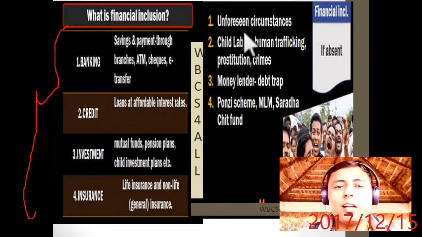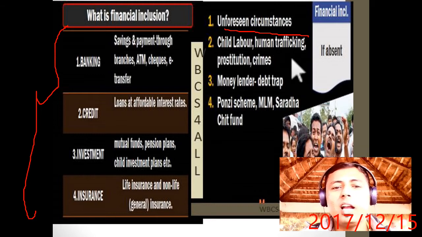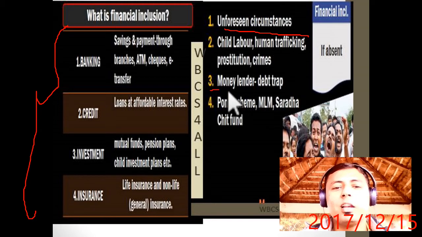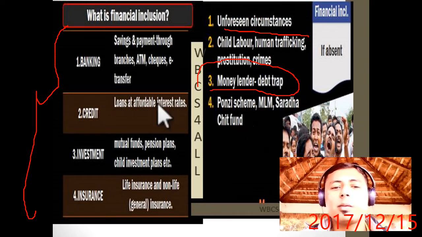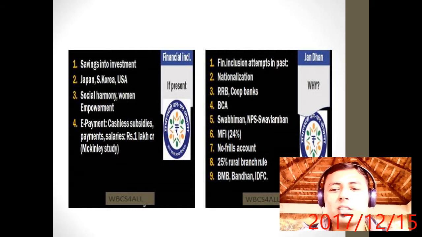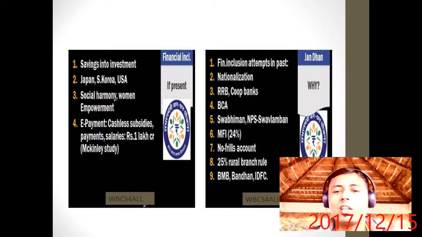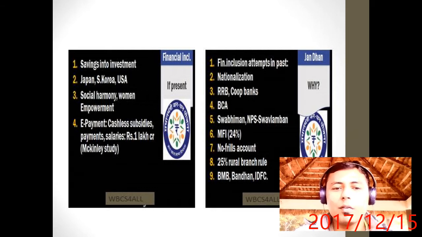If financial inclusion does not happen, then in unforeseen circumstances, child labor, human trafficking, prostitution, money lenders, debt traps like Sarda will come and take all of your money. Ponzi schemes, MLM, Sarda chit fund scheme, etc. That is why financial inclusion is very much necessary. Remember, this is all about financial inclusion.